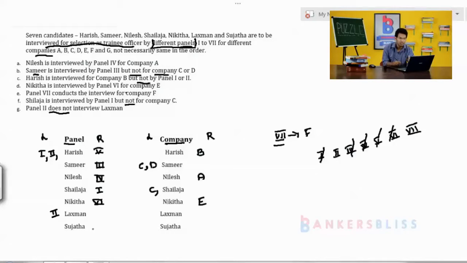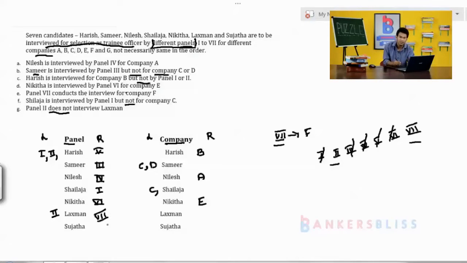Lakshman and Sujata. What information is remaining? Second and seventh panel. I am going to discuss only the remaining panels, second and seventh. But look at here. Lakshman cannot be interviewed for second panel, which means only one option, that is 7.